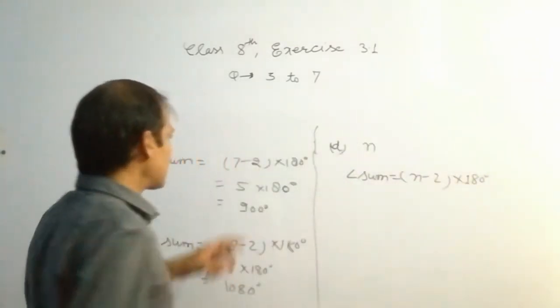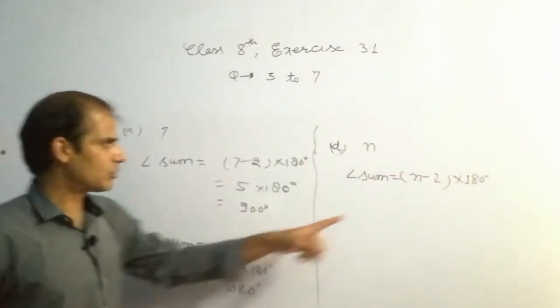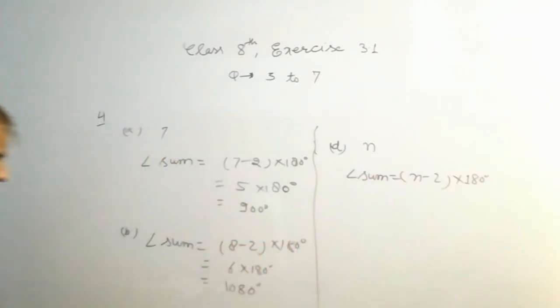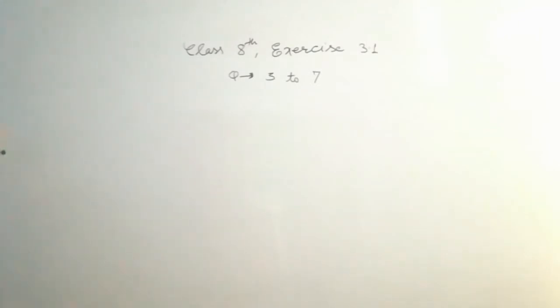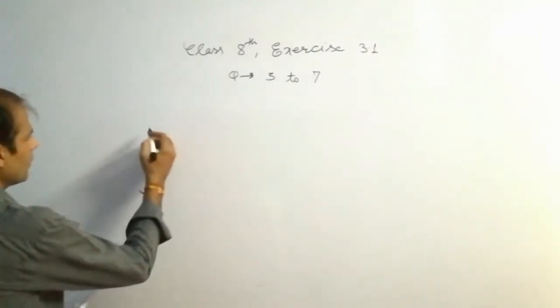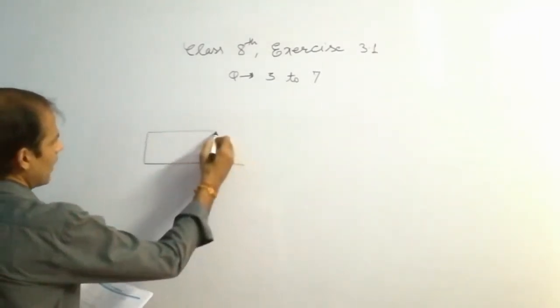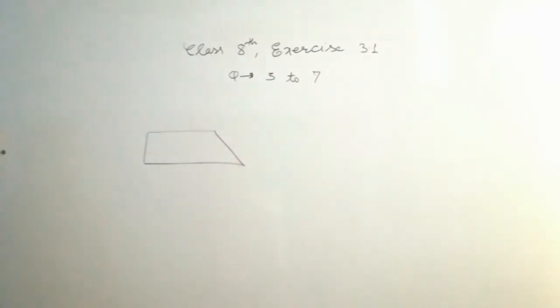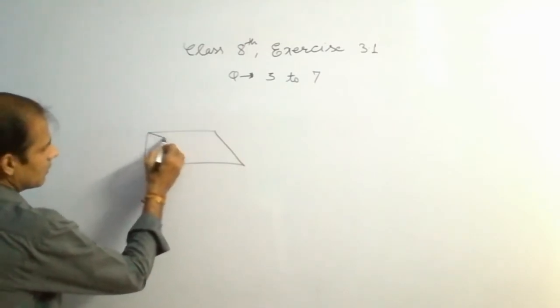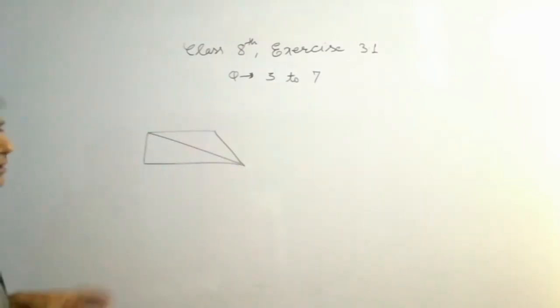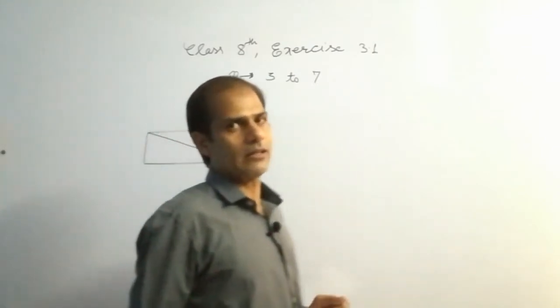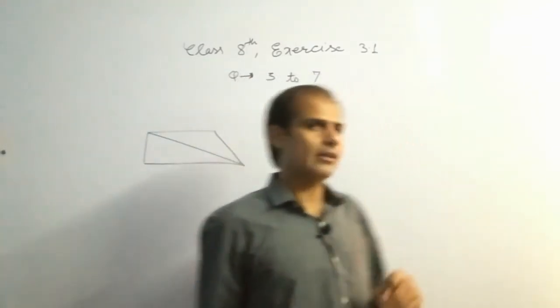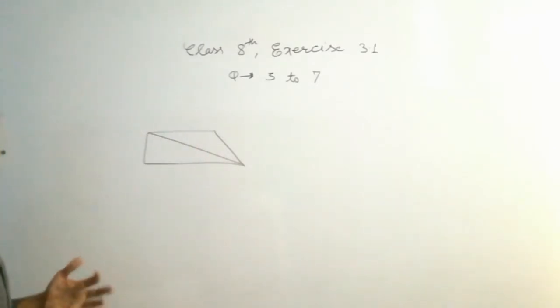ओके, why are we using 2 every time? minus 2 and minus 2. So note it down. Reason behind using minus 2 is this. Suppose there is a quadrilateral. Now try to draw the diagonals. This is a diagonal. We have divided this figure into a number of triangles. How many triangles are there? 2 triangles are there. Okay, आप कोई भी diagonal draw कर सकते हैं.